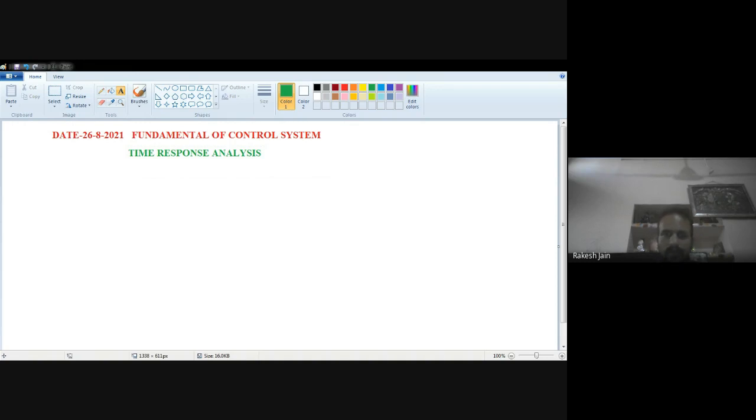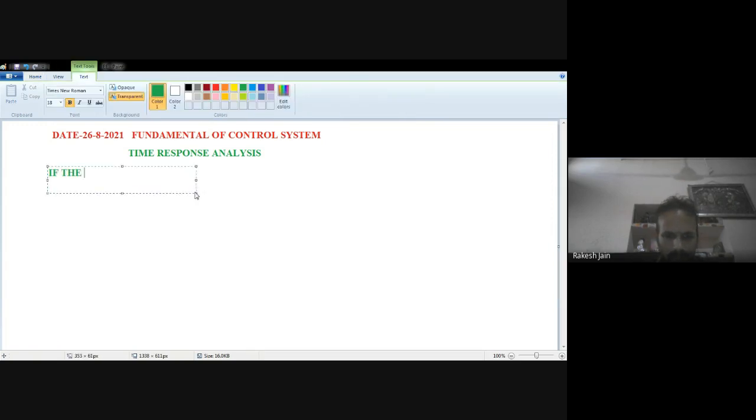So for any control system, if the output varies with respect to time for an input, then it is called the time response of the control system. I am going to write down here: the output of a control system varies for an input.